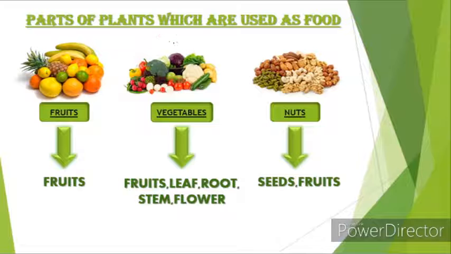So parts of a plant which are used as food. So we use some parts of a plant as food, right? Some parts are edible. Edible means we can eat those. So in fruits we'll eat fruits only, right? So in fruits part we eat only fruits, and in vegetables part we can eat the fruits part, the leaves, roots, stem and flower. And in nuts we can eat seeds and fruits.